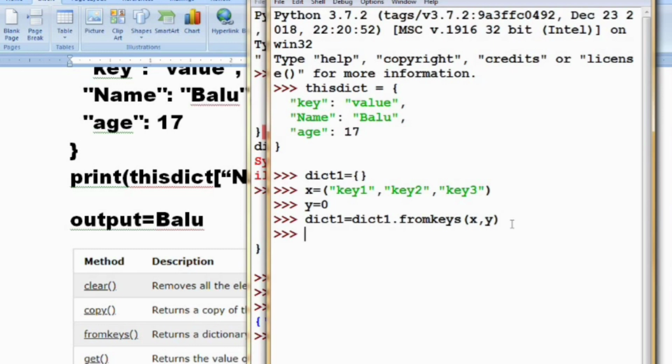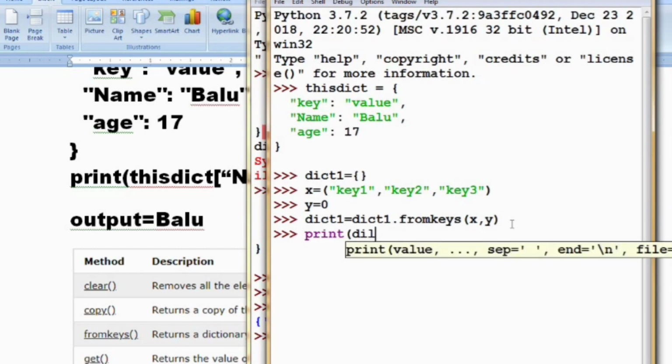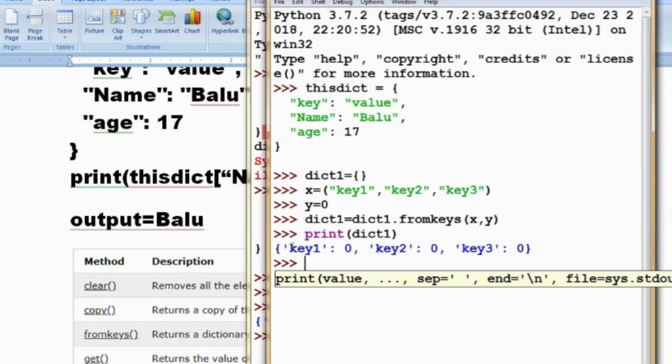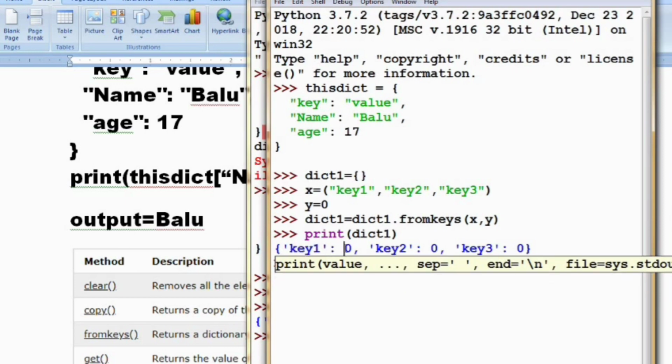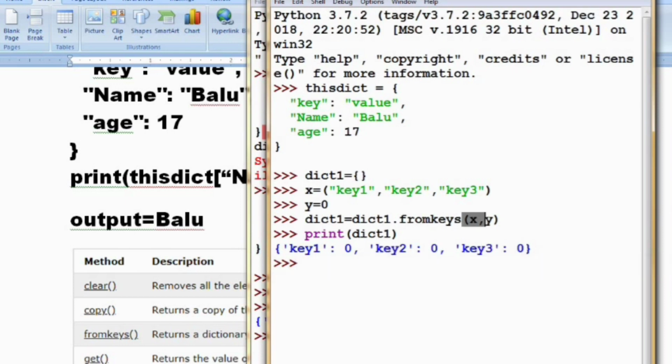Now I am pressing enter and printing dict1 will give me the result like this. Key1 is one of the keys and it has returned a dictionary where the value of the key is 0, and key2 is also 0 and key3 is also 0. So in this way, by using fromkeys, you can take a tuple and a value and perform this operation. This is the use of fromkeys. By using fromkeys, you can get key and value pairs contained in a single dictionary.